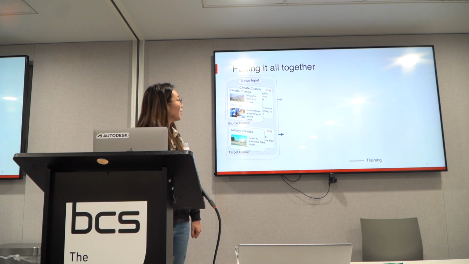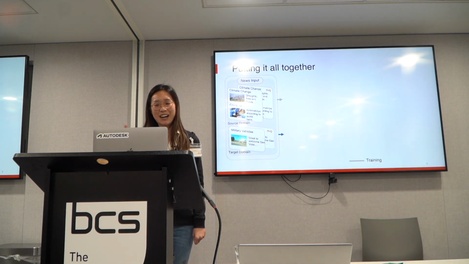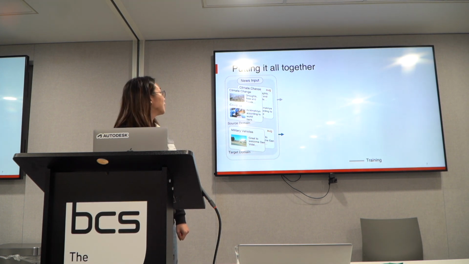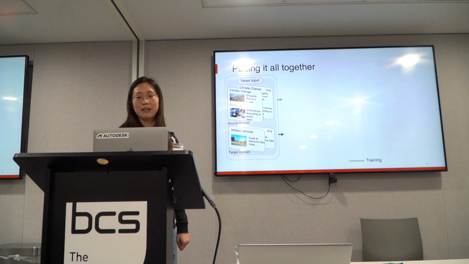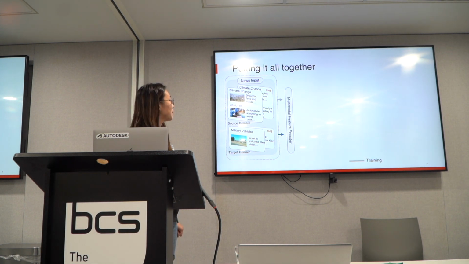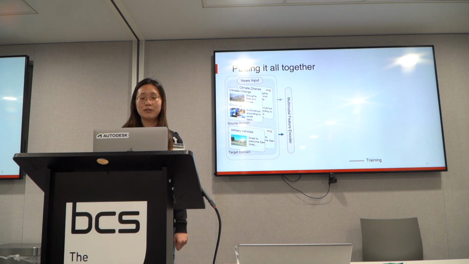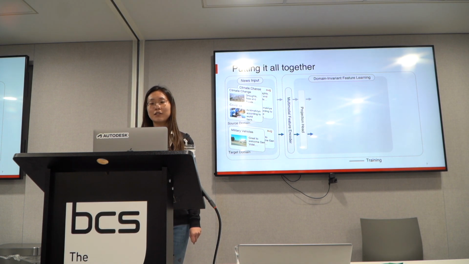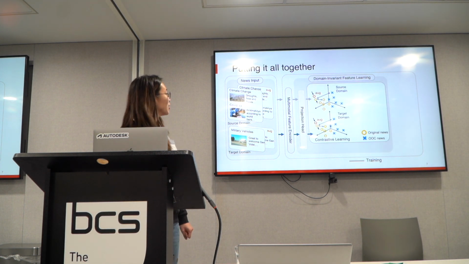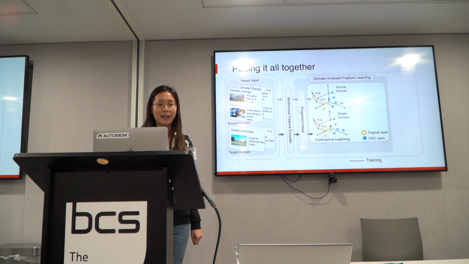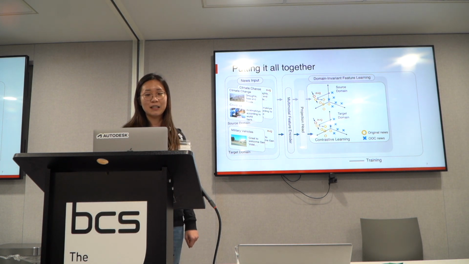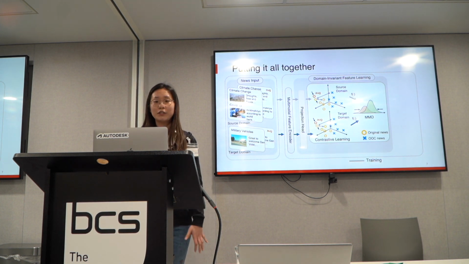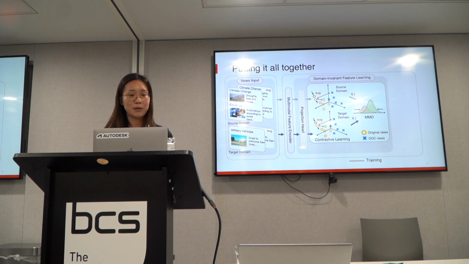And when we put all of our ideas together, we end up getting this final model architecture. So given the news input from both the source domain and the target domain, firstly we use a multimodal feature encoder to obtain the multimodal representation of this news, and then we aim to learn the domain-invariant feature by applying the contrastive loss to learn a sparser representation space, and then we apply the maximum mean discrepancy, MMD in short, to learn the domain-invariant feature.